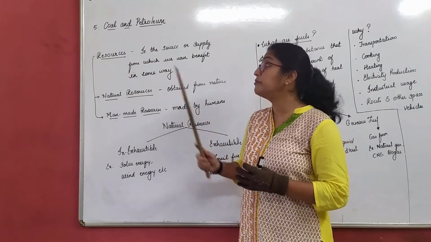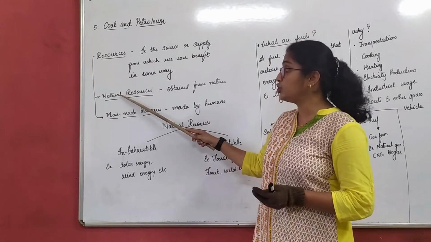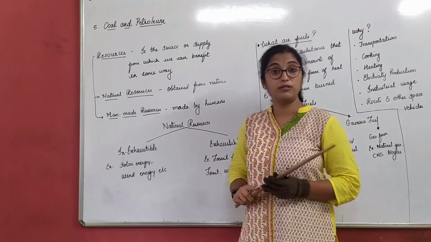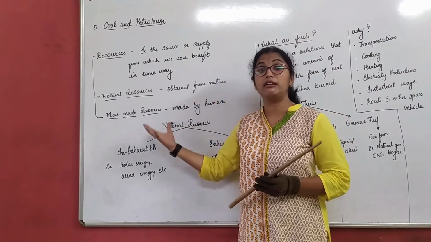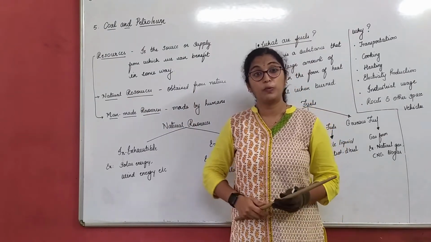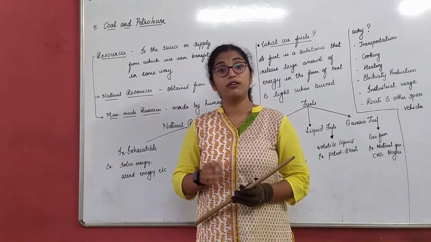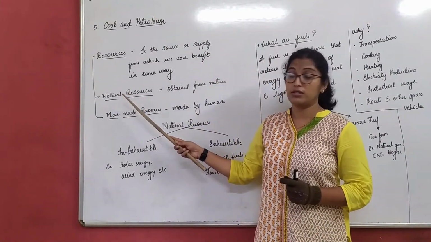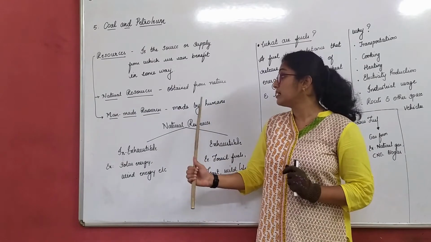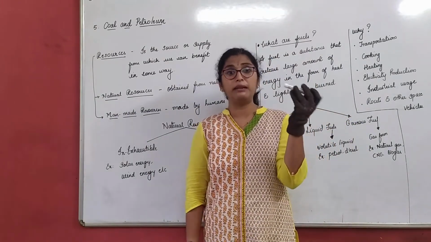Now when we talk about resources, there are two types: natural resources and man-made resources. The name itself is very clear to understand. Natural resources are obtained from nature. The resources which are readily available in nature are called natural resources. Then man-made resources are resources made by human beings. Now this pen is a man-made resource.